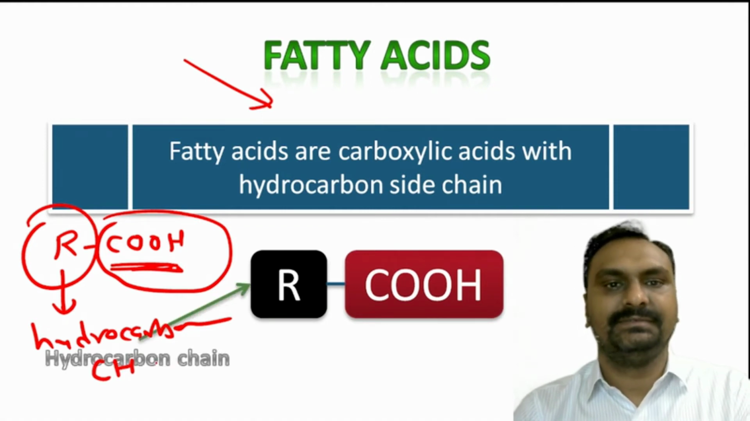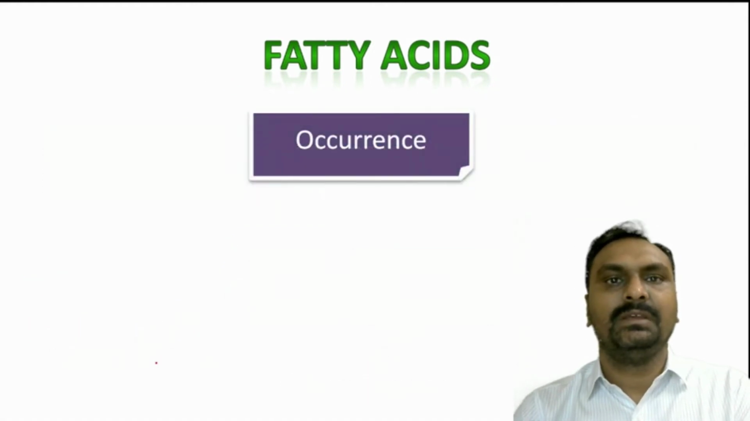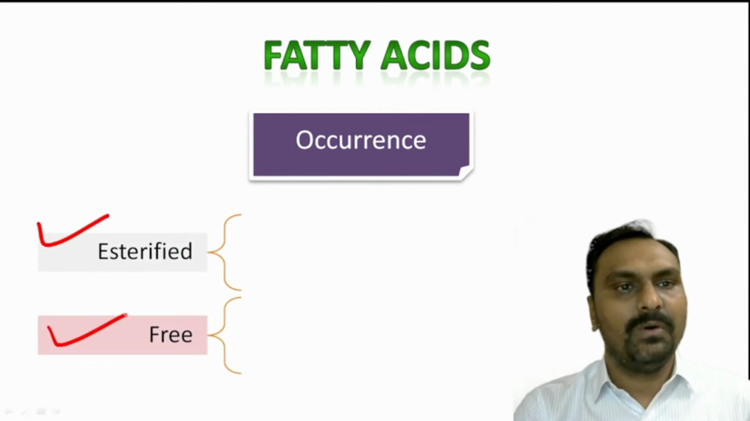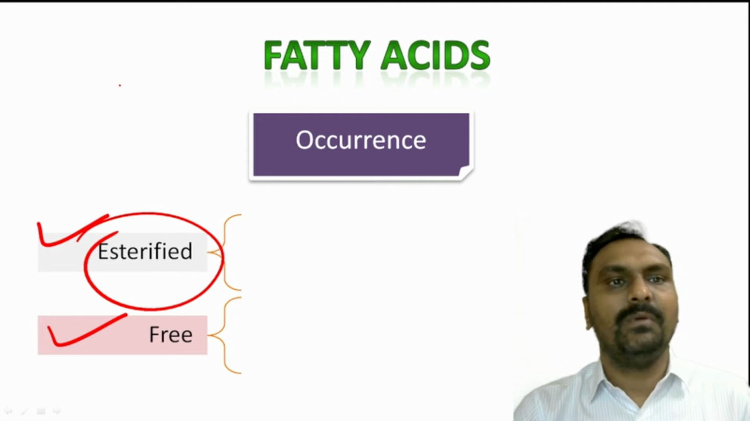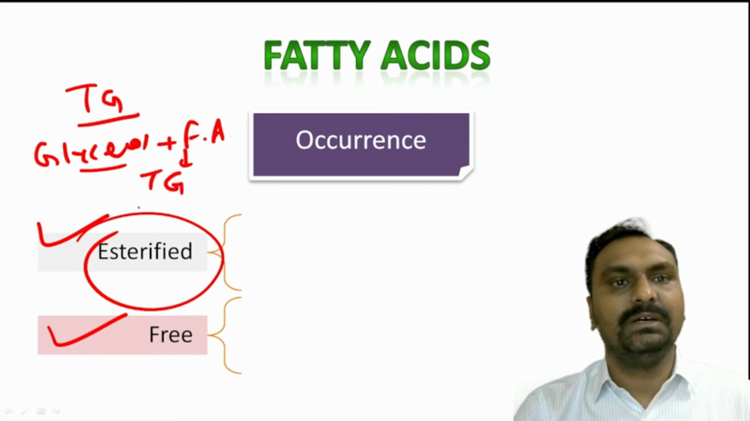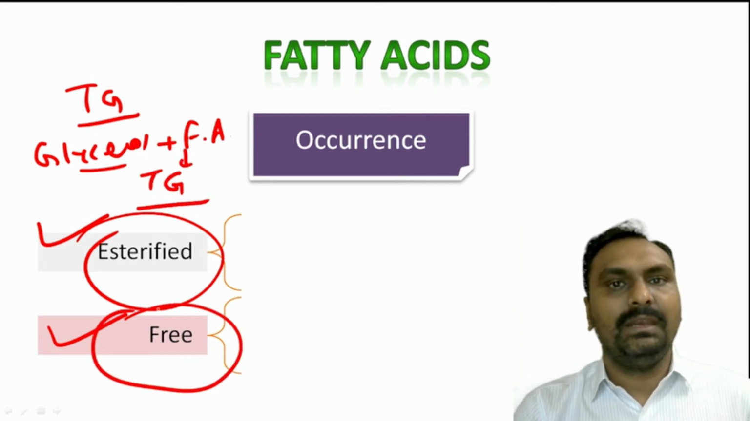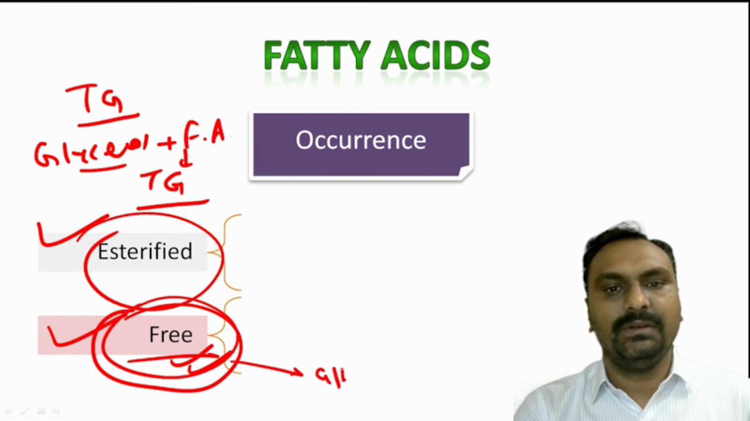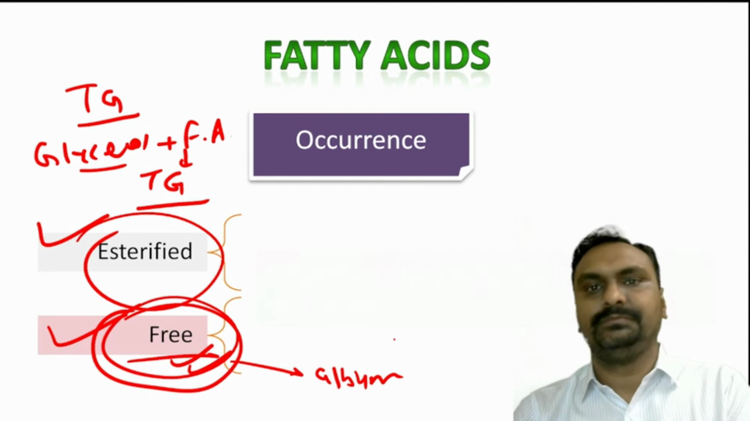Okay. Now these fatty acids are mostly in either the esterified form or free form. An example of the esterified form is triglyceride, where glycerol and fatty acids are esterified to form the triglyceride. Okay, and only a very small amount is in the free form; most of the fatty acids will be bound with albumin.